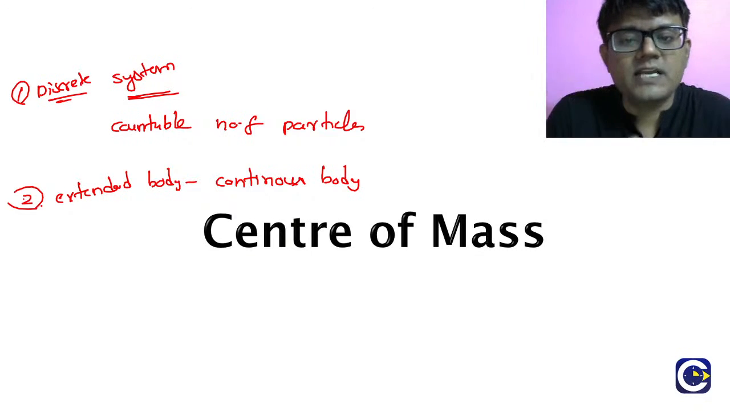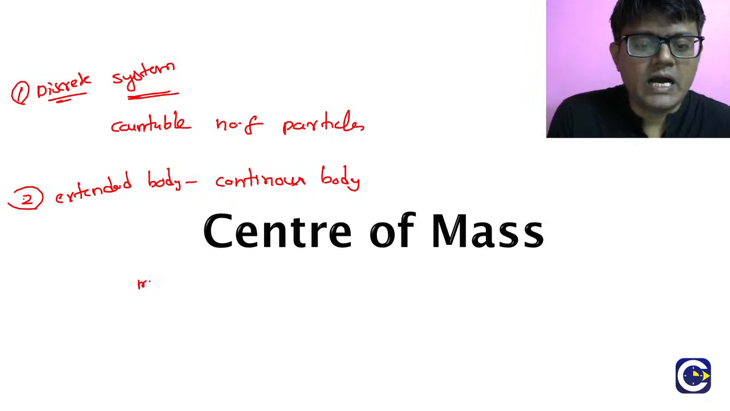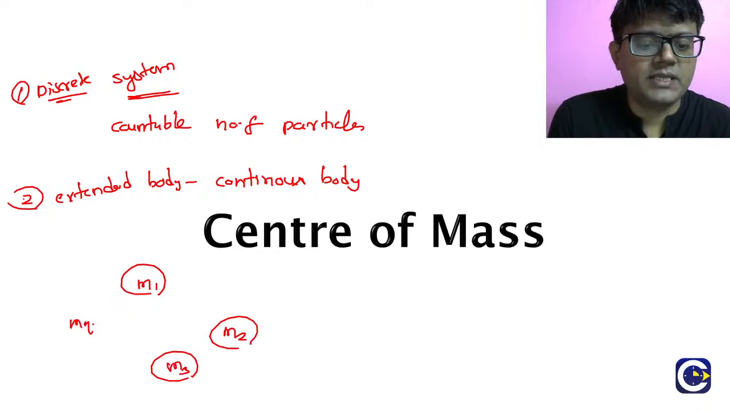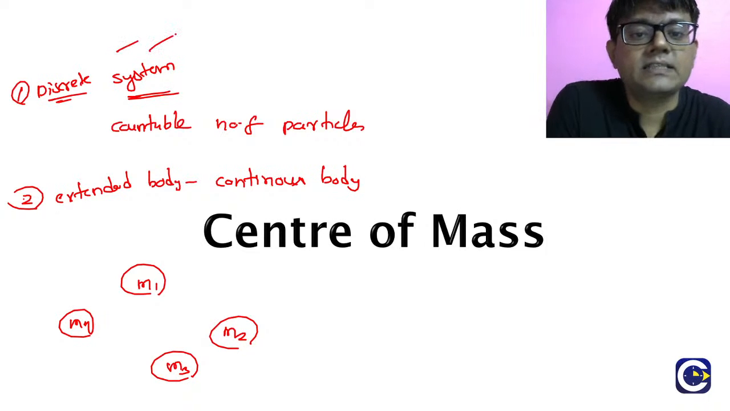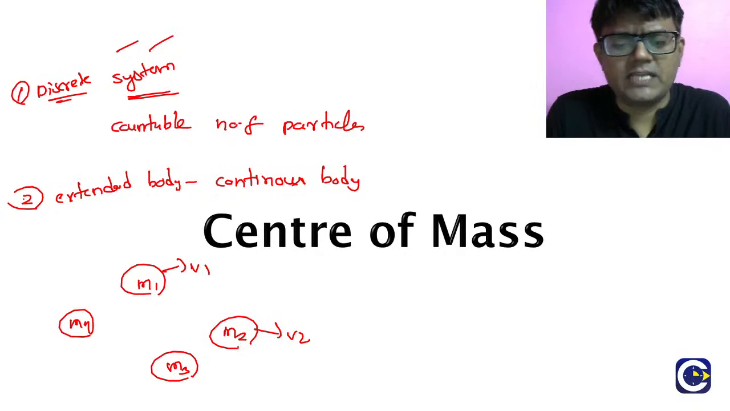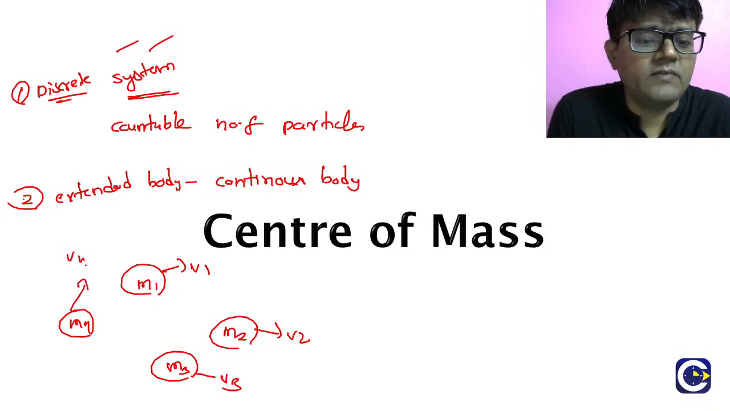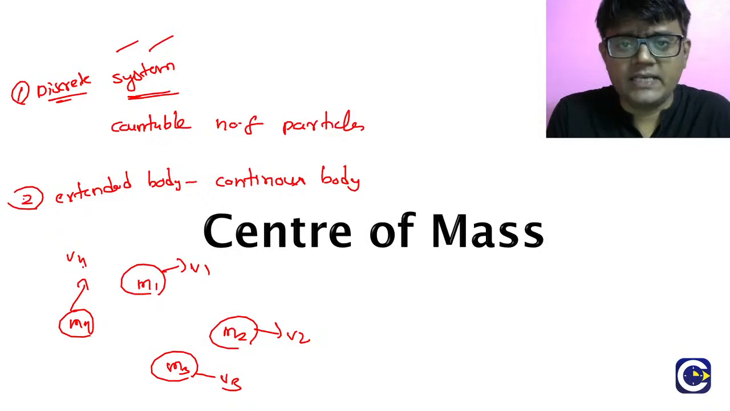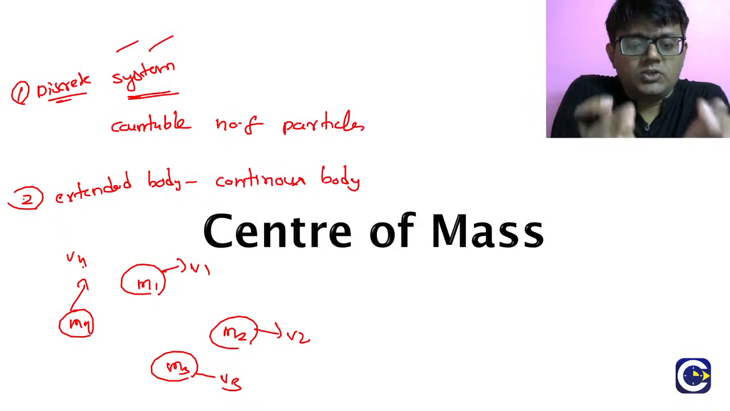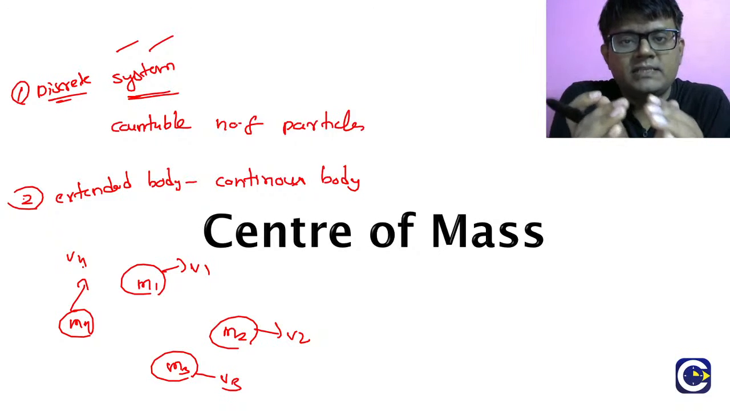So whether we have a discrete system of particles or an extended body, when we study its motion, for example, you have particle m1, particle m2, particle m3, particle m4. We talk about the discrete system of particles. Each and every particle can have a different type of motion. m1 can have some velocity, m2 can have some velocity, m3 can have some velocity, m4 can have some velocity, and accelerations too can differ. But how do we represent the overall motion of the group of particles?